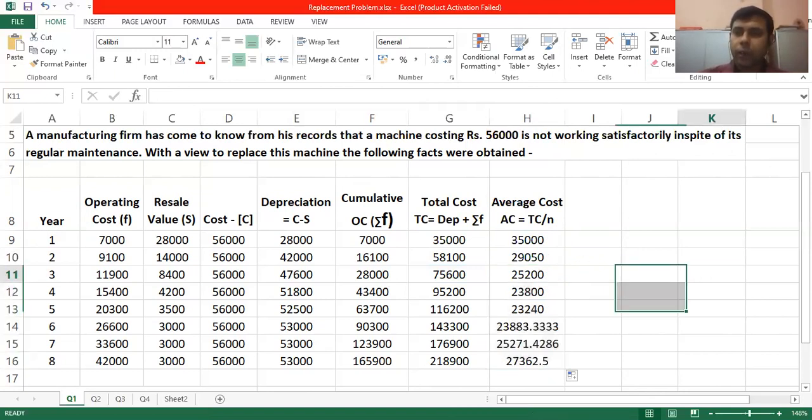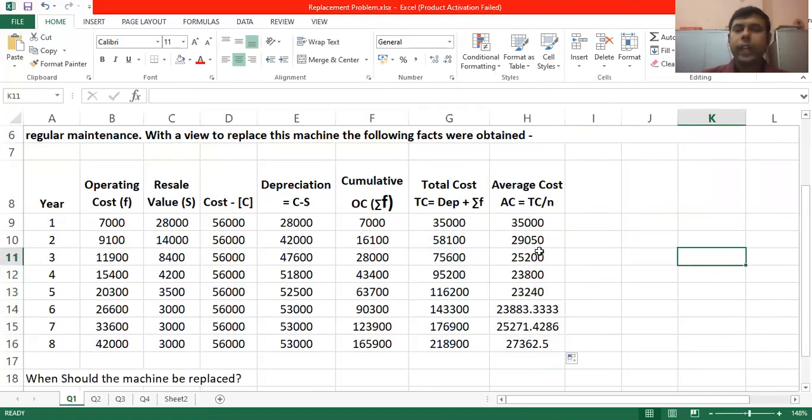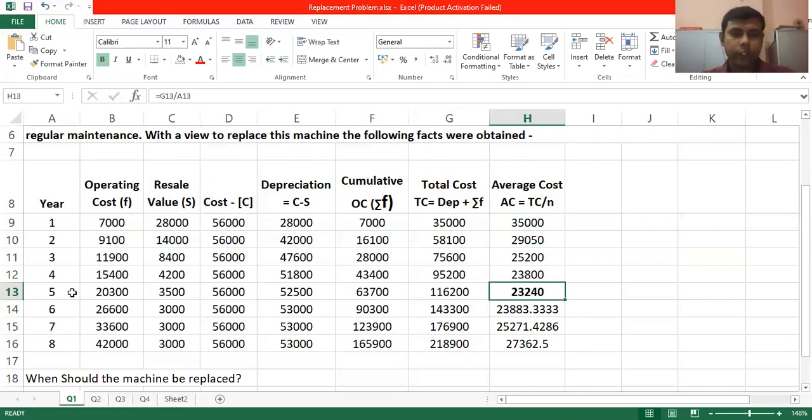Fine. Now find out the least value in the average cost. So start taking from the top: 35,000, 29,000, 25,000, 23,800, 23,240, and then it started increasing. So this is our least value, right? And this least value is for which year? It is for the 5th year.